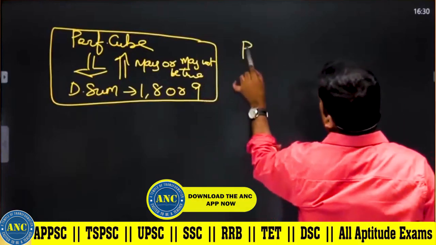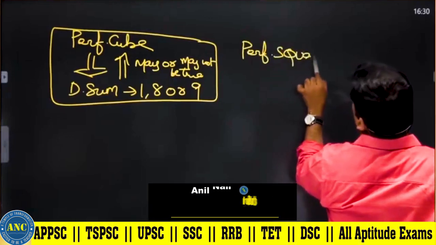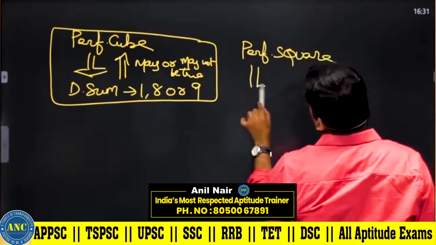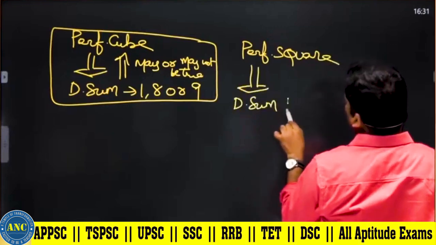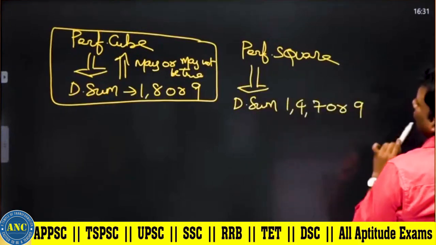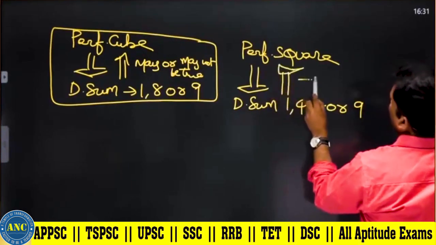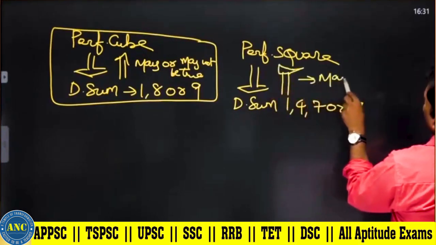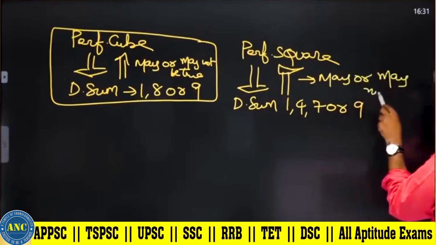Another very important concept. If a number is a perfect square, digital sum should always be 1, 4, 7 or 9. The reverse may or may not be true.